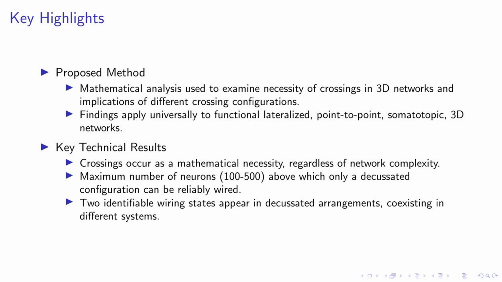Our research employs mathematical analysis to explore the necessity of crossings in 3D networks and the implications of different crossing configurations. These findings are not limited to a specific case, but apply universally to functional, lateralized, point-to-point, somatotopic 3D networks. One of our key technical results is that crossings occur as a mathematical necessity, irrespective of the complexity of the network. We've also identified a threshold in the number of neurons, between 100 and 500, beyond which only a decussated configuration can be reliably wired.